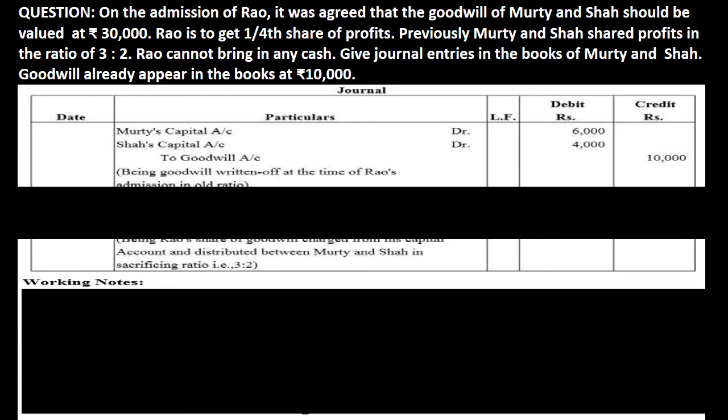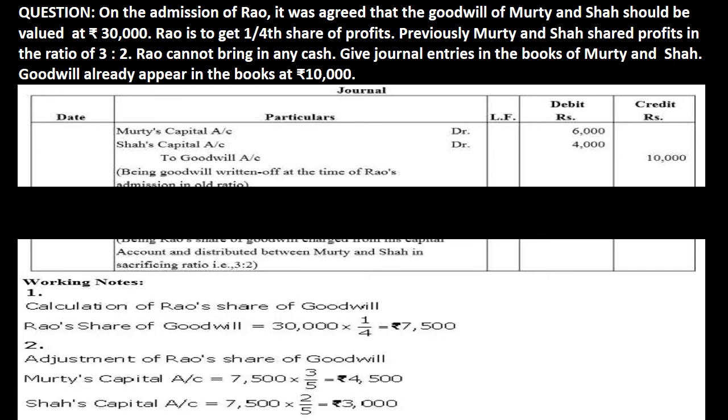After writing off old goodwill, as Rao is not in position to bring his share of goodwill in cash, it means we will take that goodwill from his capital. Therefore, we will do working note. First, we will compute the amount of goodwill which Rao has to bring, that is equivalent to 1/4 of 30,000, which is 7,500. And when we distribute that 7,500 in their sacrificing ratio, which is 3:2, because the ratio information in this question also follows situation 1, and in situation 1 the old ratio was the sacrificing ratio.